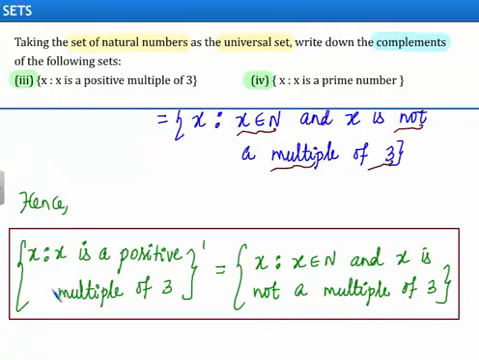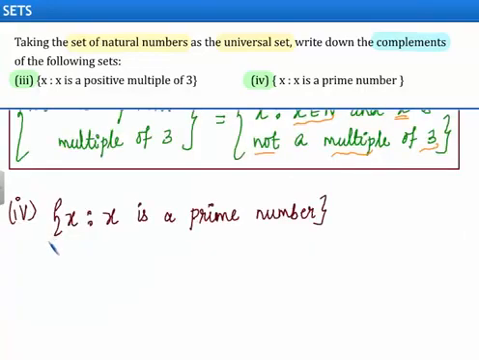Hence, the complement of the given set is equal to set of X such that X belongs to the set of natural numbers and X is not a multiple of 3. In the next part of the problem, we are given the set of X such that X is a prime number. We can name this set as set D. Therefore, the elements in the set D are 2, 3, 5, 7 and so on.